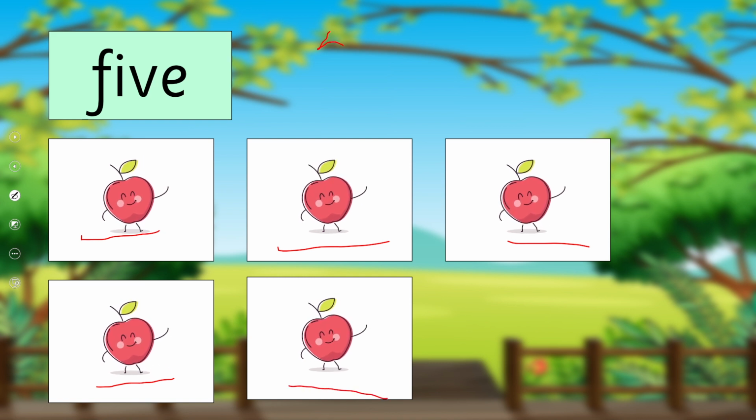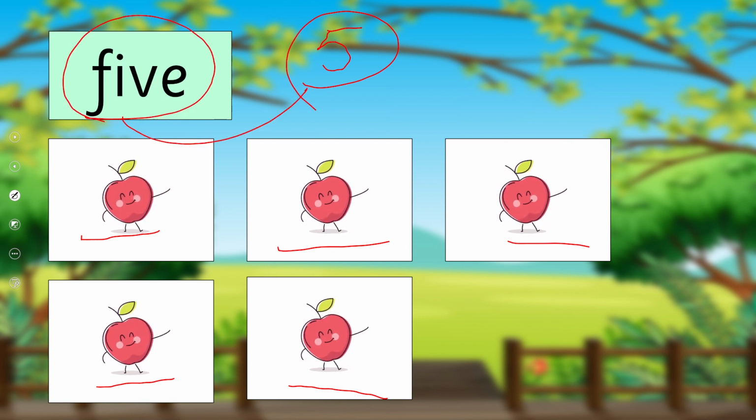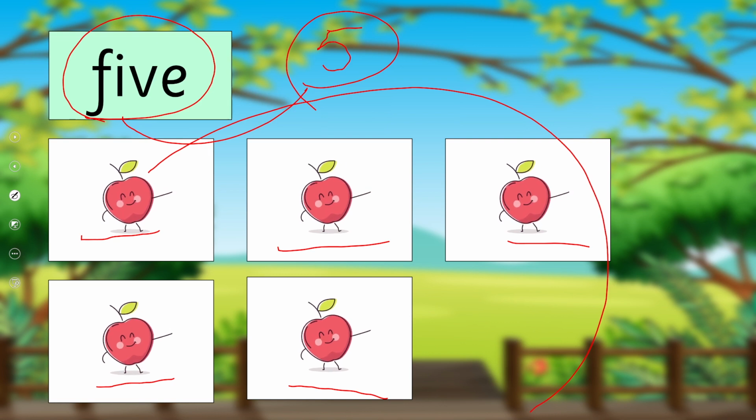We write in numbers 5, and how do we write in words? F-I-V-E, five, right?